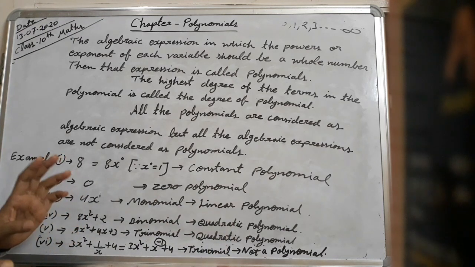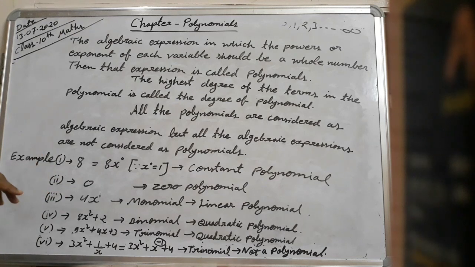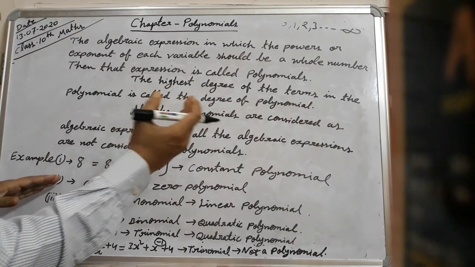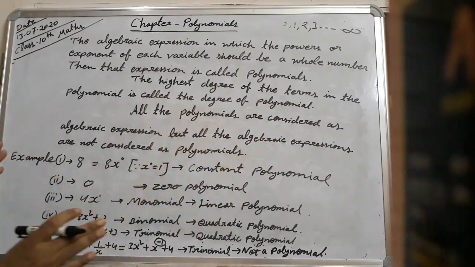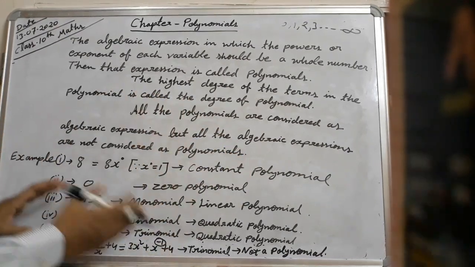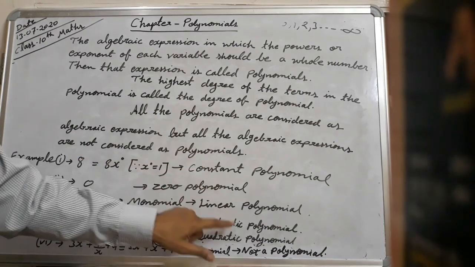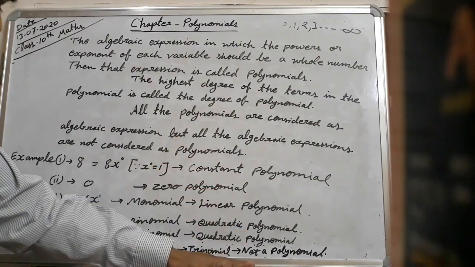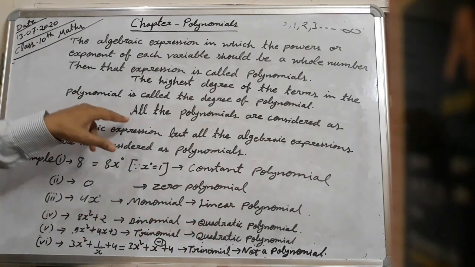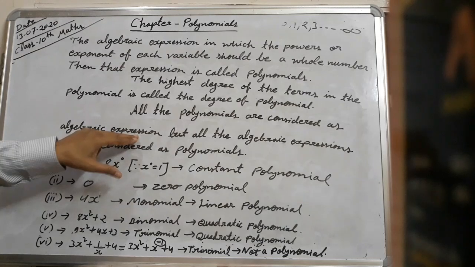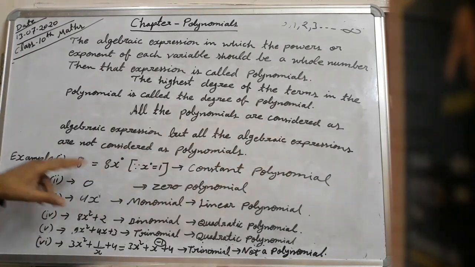I think you understand that all algebraic expressions are not polynomials, but all polynomials are algebraic expressions. Some are polynomials, some are not.